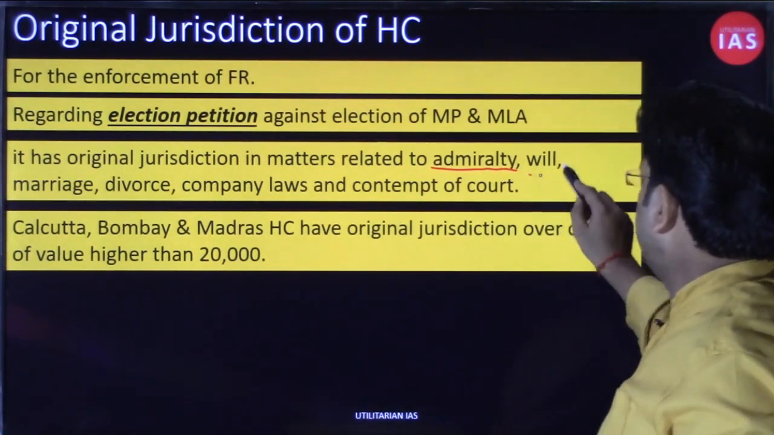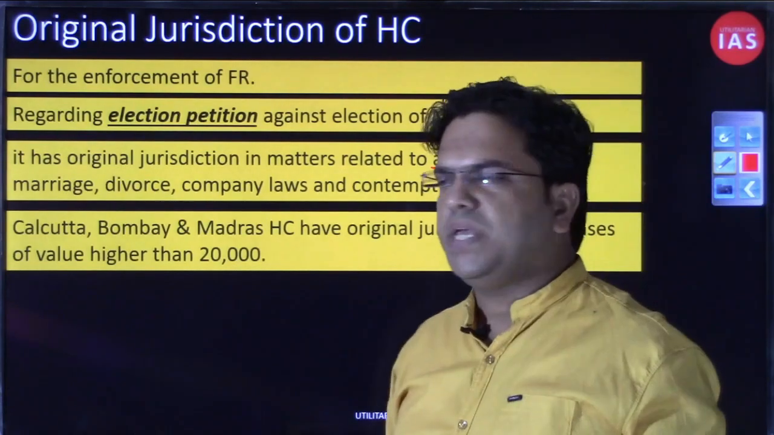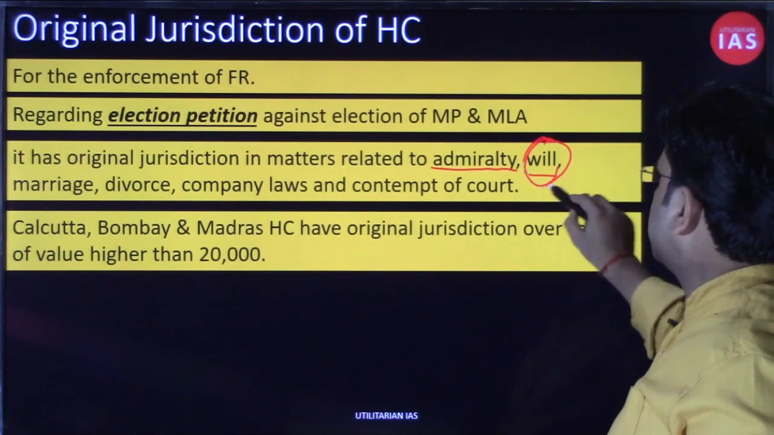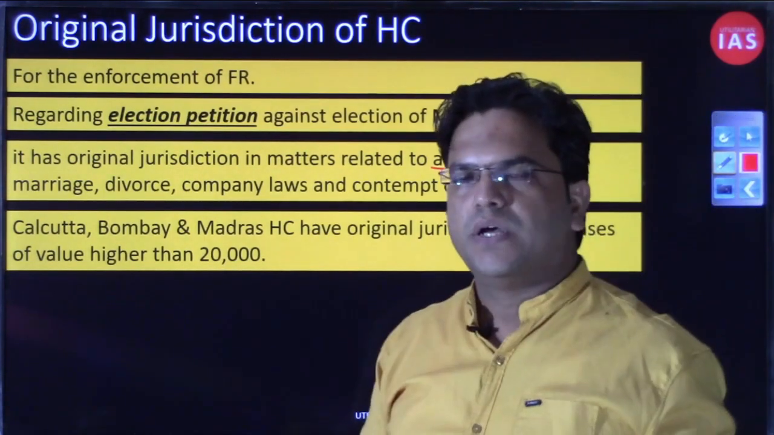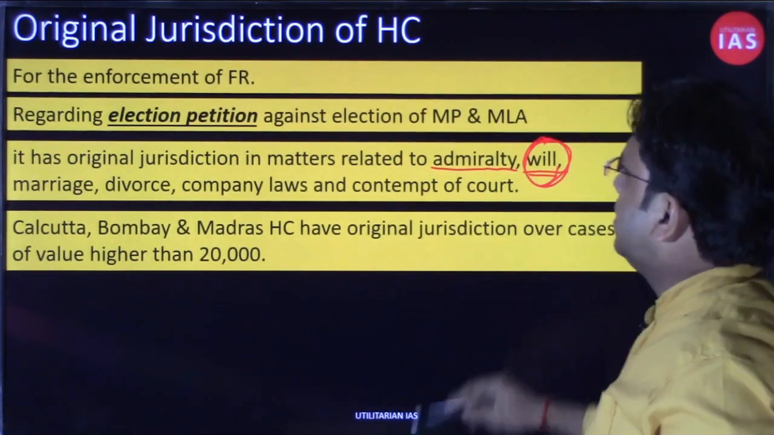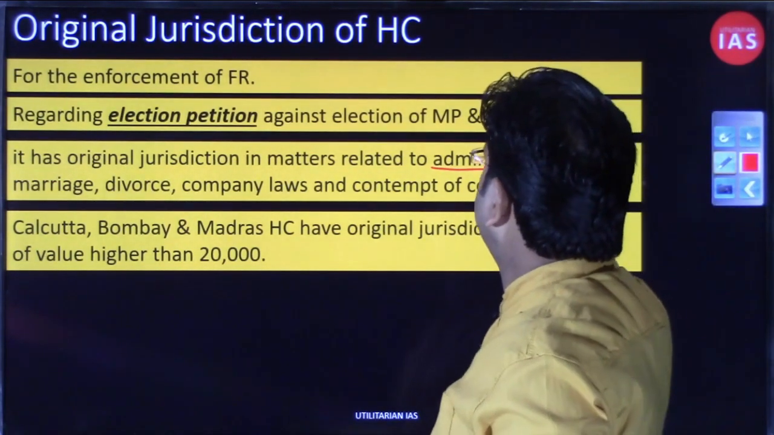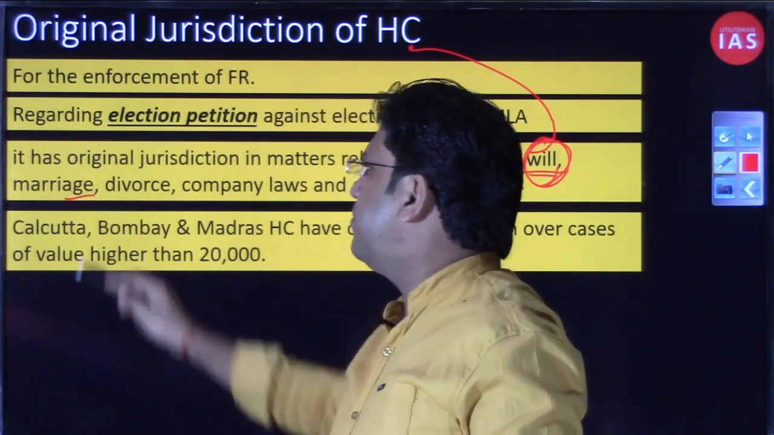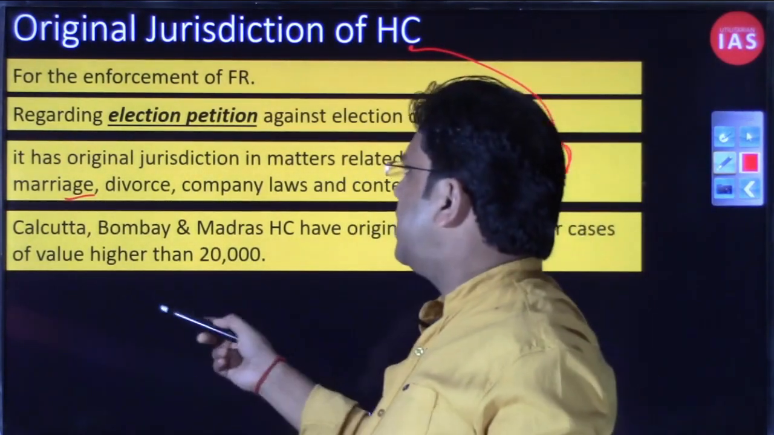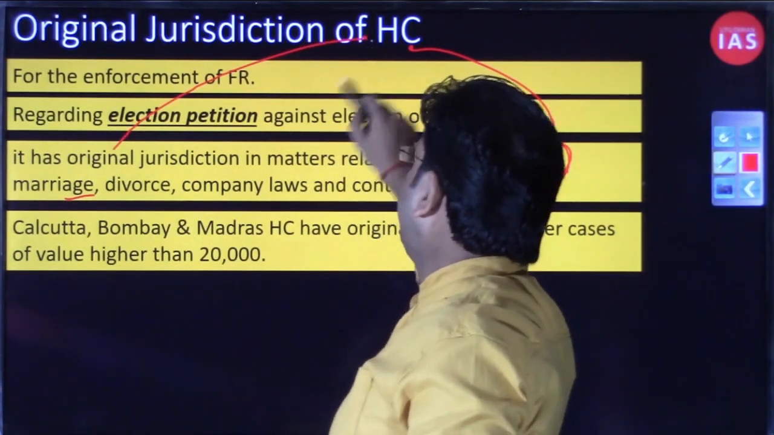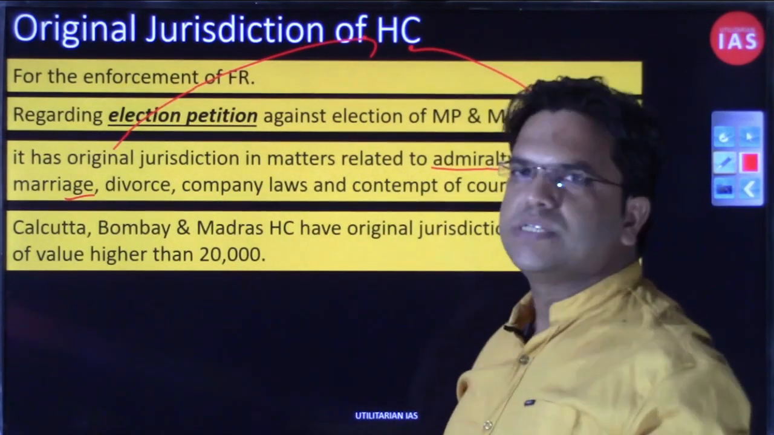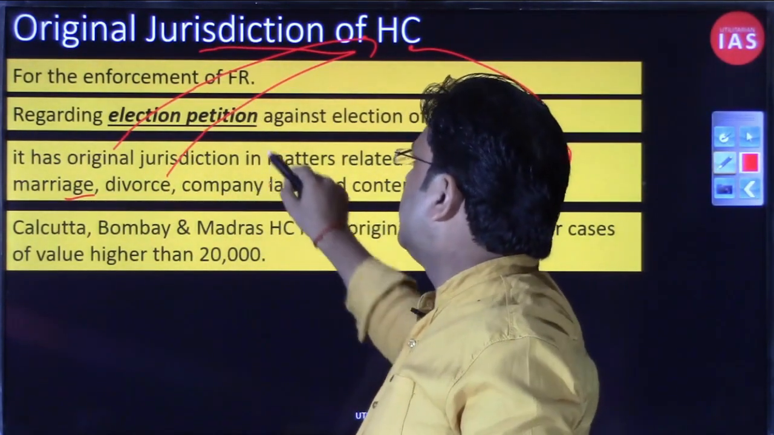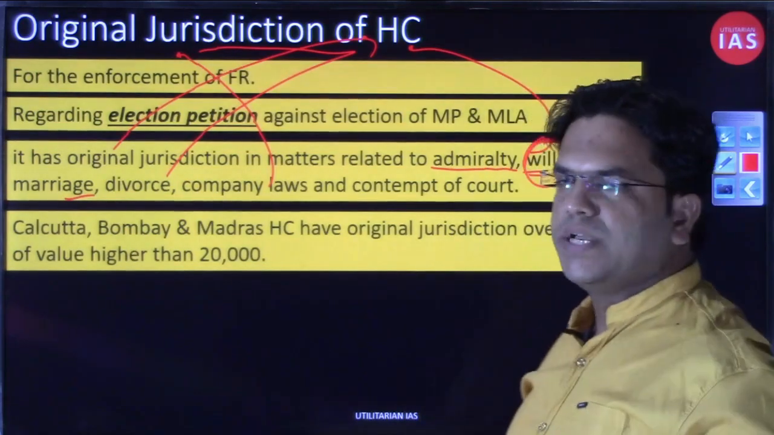If your father or any person like me has expressed any kind of will, and if I die, how will this be executed? If there is any kind of objection on the exercise of that will, that again will fall under the original jurisdiction of the High Court. Matters related to marriage, revocation of marriage, or any other feud in the marriage will again fall under the original jurisdiction of the High Court. Matters related to divorce, company laws, original jurisdiction of the High Court, right?